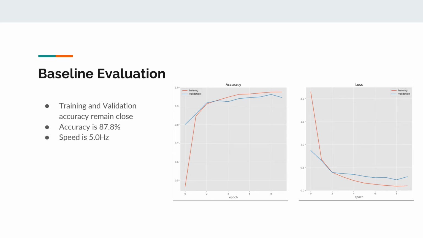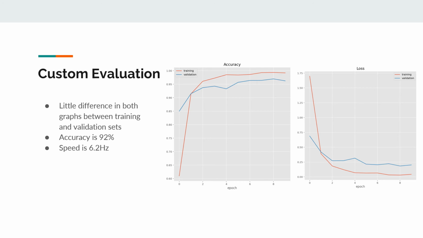The accuracy ended up being 87.8%, which is pretty close to the accuracy found by the study. And the speed achieved was 5.0 hertz, which we calculated by finding the speed of the detection, 0.199 seconds per prediction, and taking the inverse to find the predictions per second, the rate of predictions in hertz.